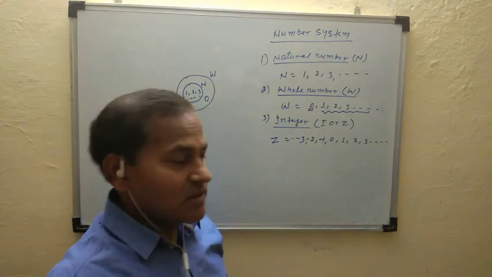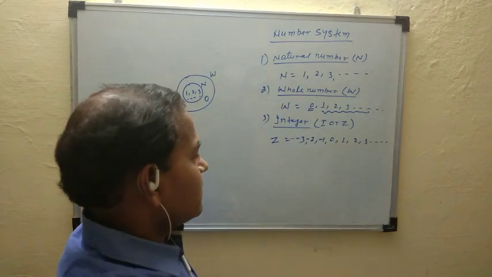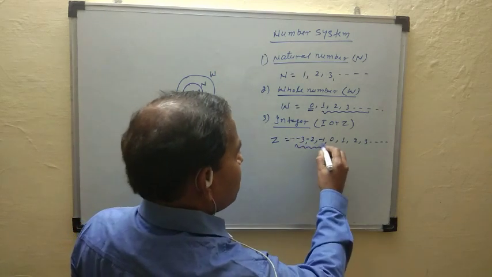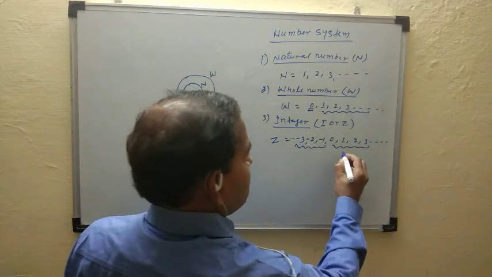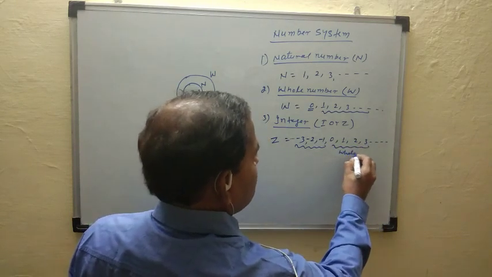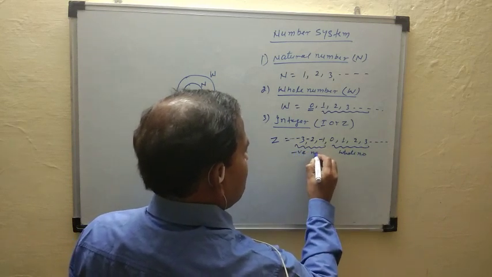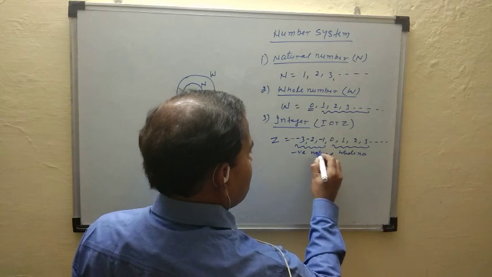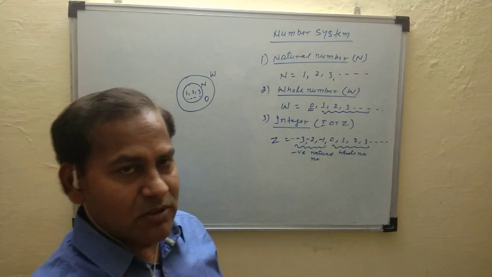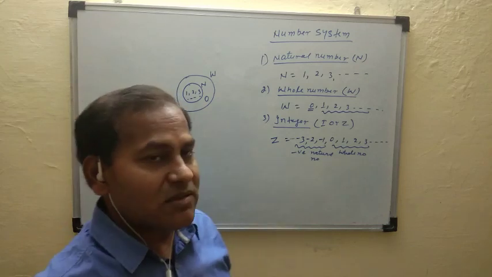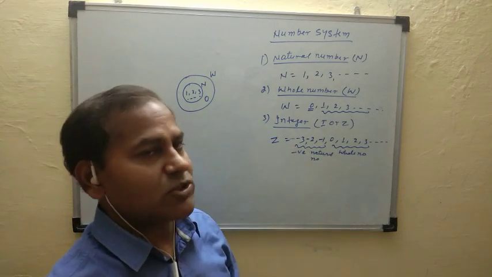So integer is the set of whole numbers and the negative natural numbers.